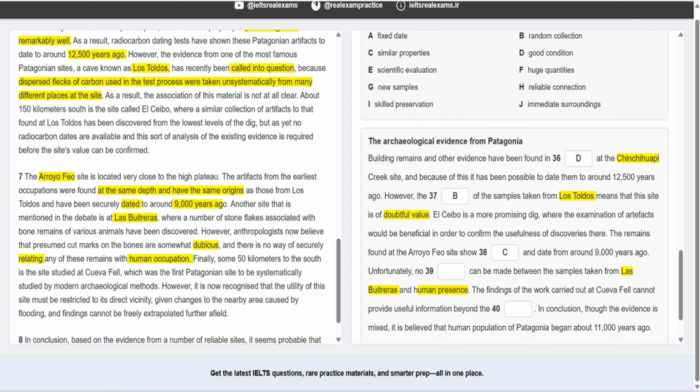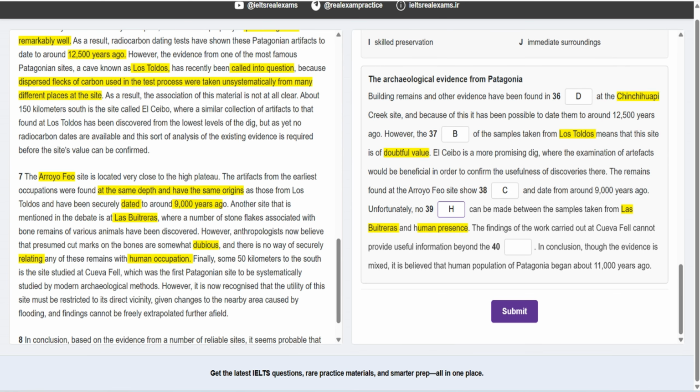So the answer is, which one? H, reliable connection. Okay, there was no connection, there was no relationship or link between the two. And the last one, it says the findings carried out at this site. This is again a new site. This one cannot provide useful information beyond blah blah. Okay, it doesn't provide any information beyond or more than this.